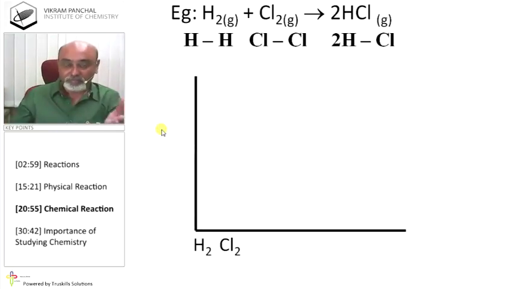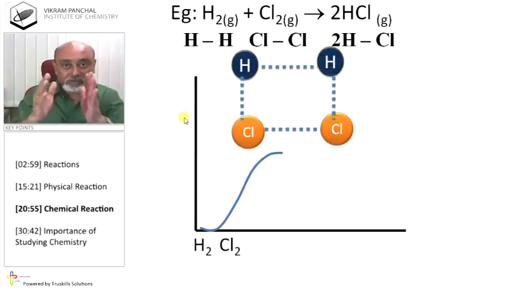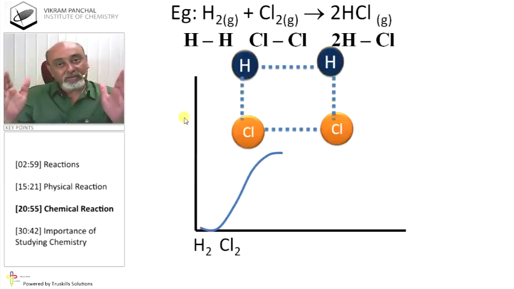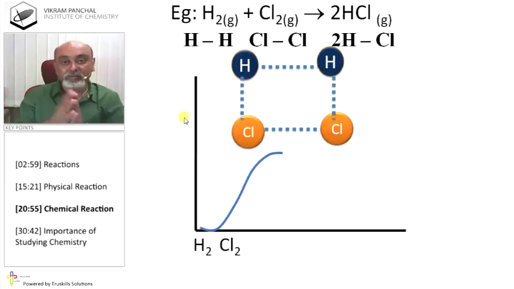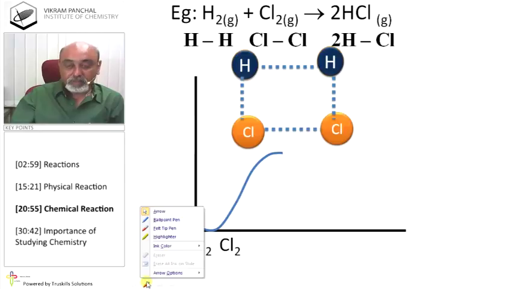Okay, so we can understand this with the help of a graph, that when energy is absorbed, the energy of H2 and Cl2 increased. With respect to that, distance between H and H, Cl and Cl also increases. So we get this new type of molecule, which is in fact known as activated complex.